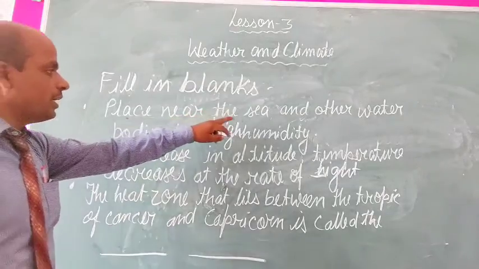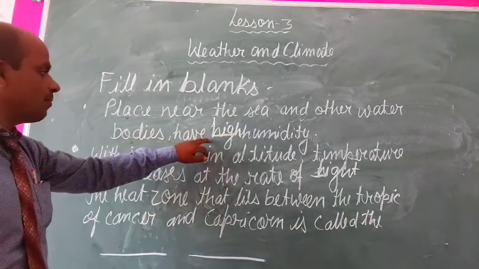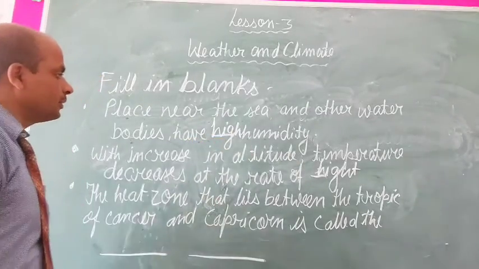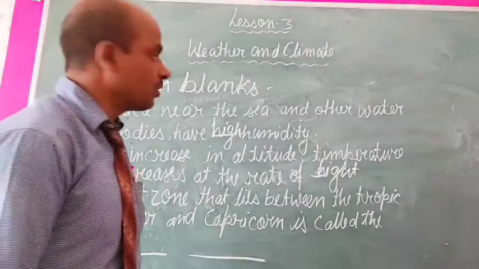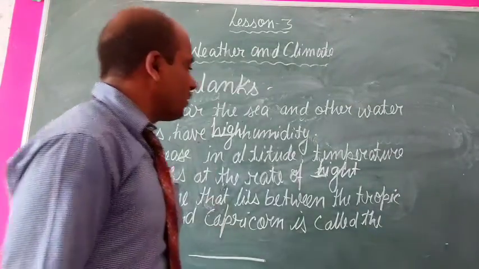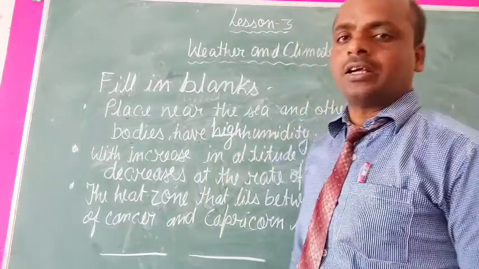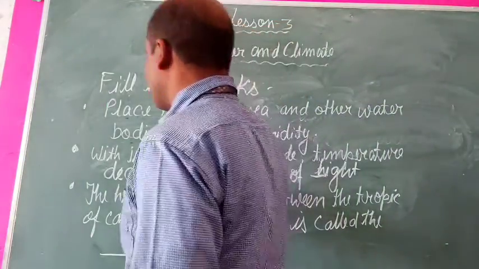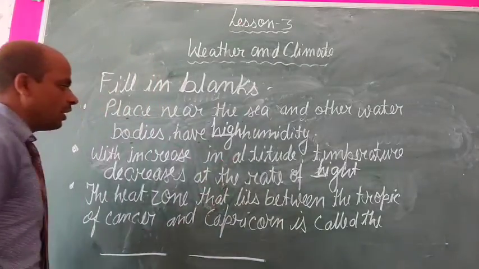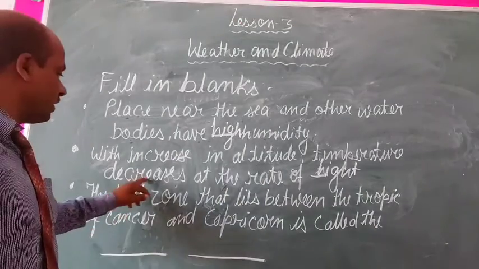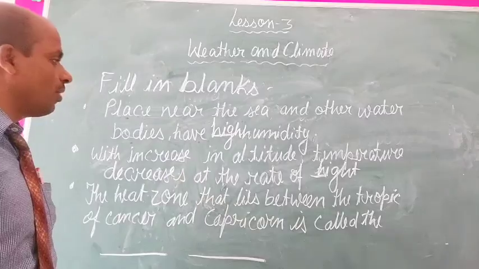Places near the sea and other water bodies have high humidity. When the places are near the sea, the humidity is high. Next is with an increase in altitude, temperature decreases at the rate of height.